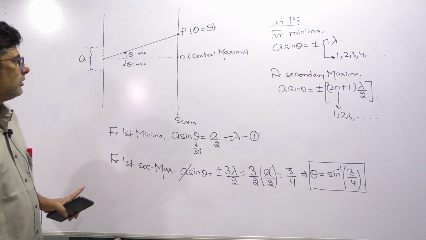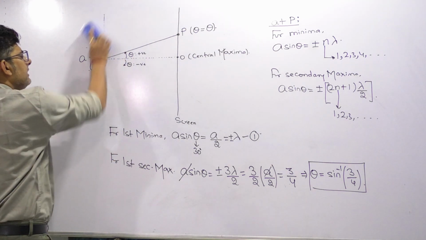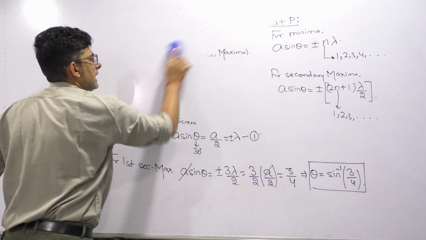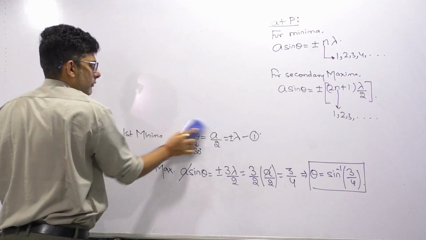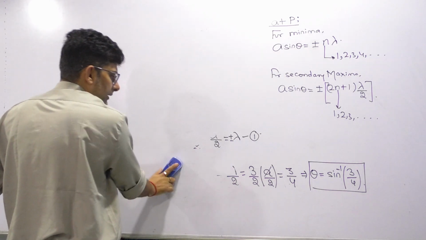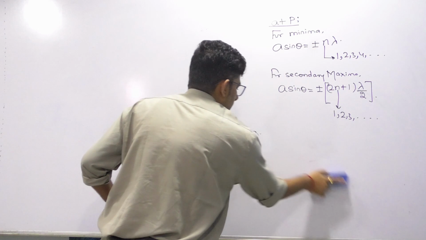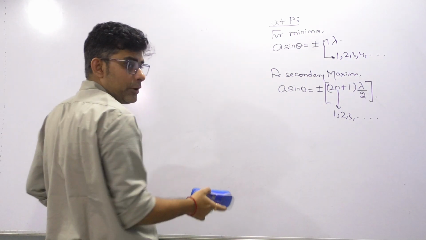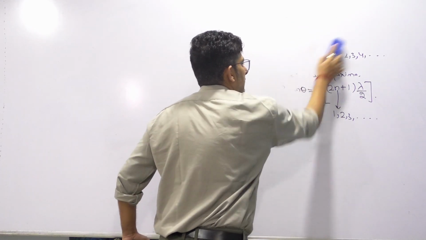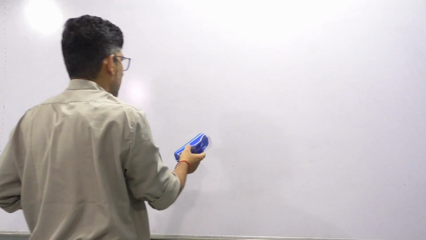I hope this question is also clear to all of you. Very easy topic, diffraction. Just a basic formula needs to be remembered, which I have explained over there, what is to be taken for the positions. And whenever you are seeing small angles, you can take the approximation sin theta approximately equals theta. But here we could not take the approximation because for the minima, they have given the angle as 30 degree. 30 degree is not a small angle, so we cannot take the small angle approximation over here.